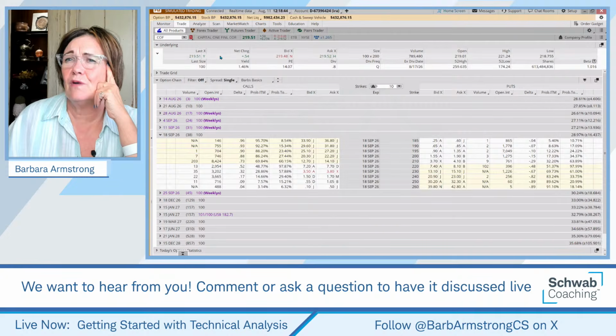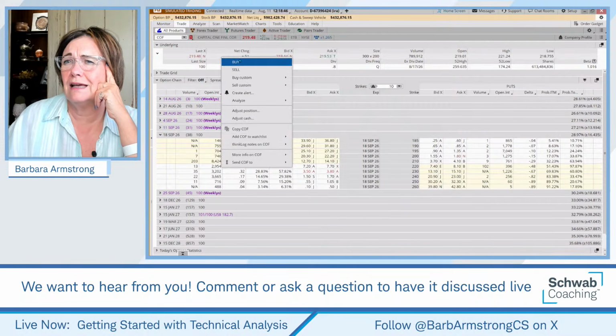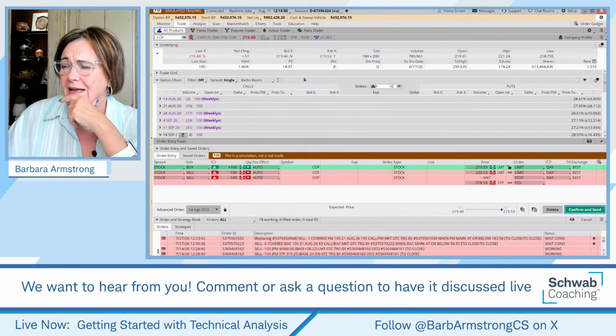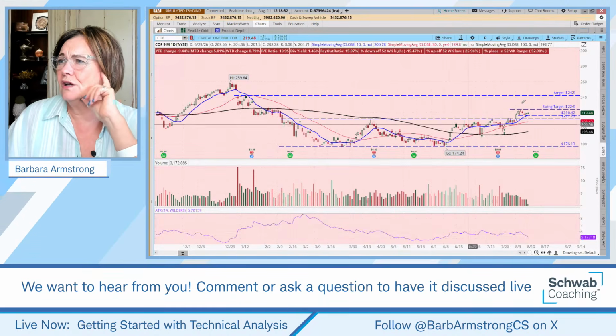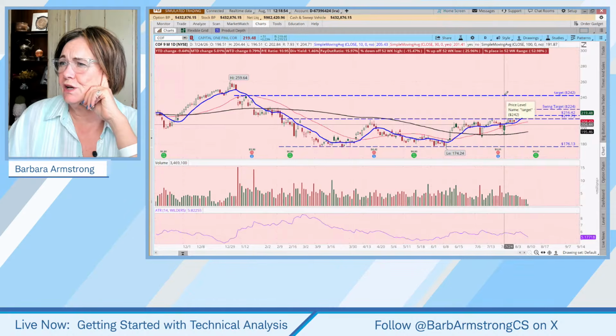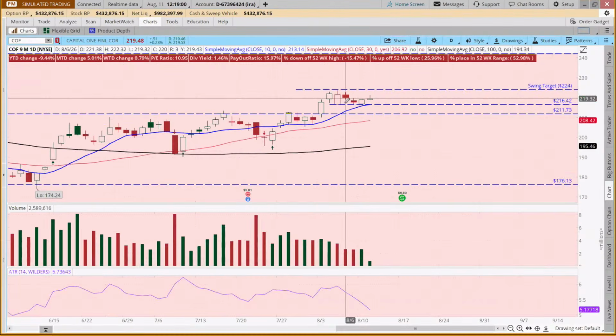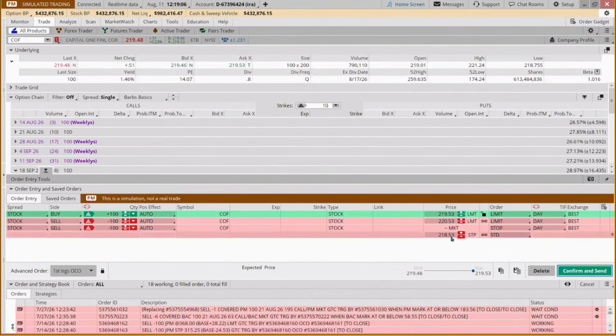We can come anywhere on this line, right click, and buy custom with an OCO bracket. Now we put our target up here at 242. We put our exit, and remember we talked about putting our stop at 209.52. So this is going to be 242.